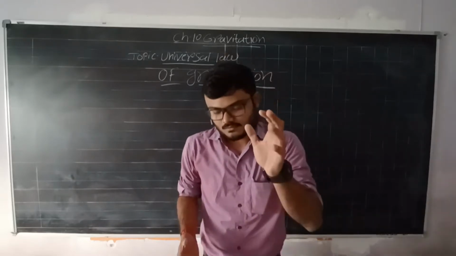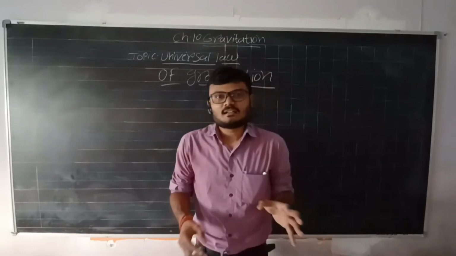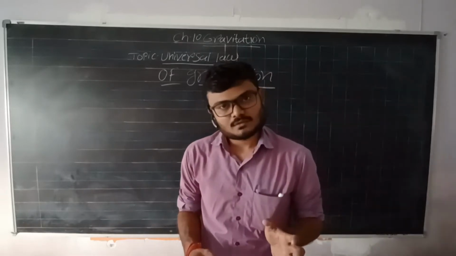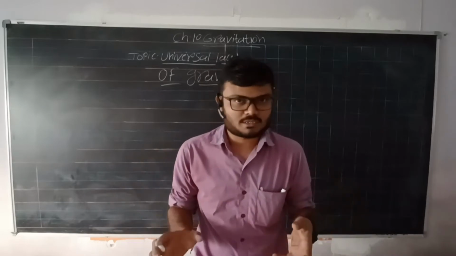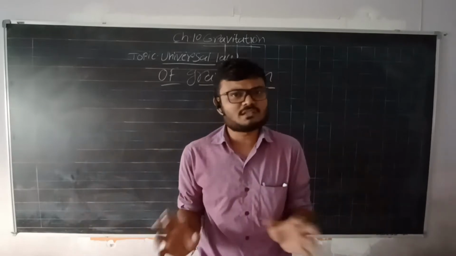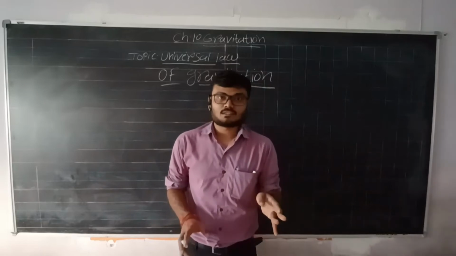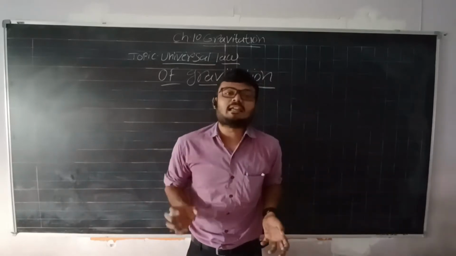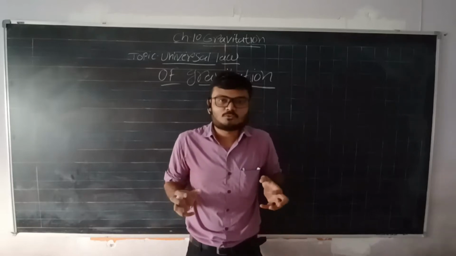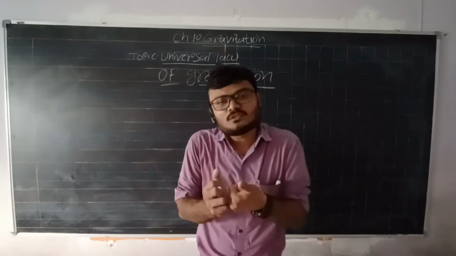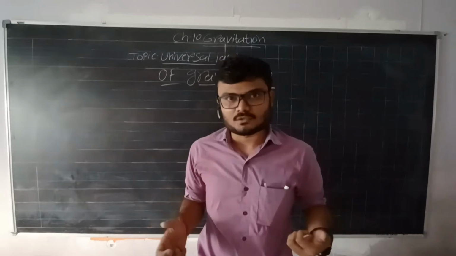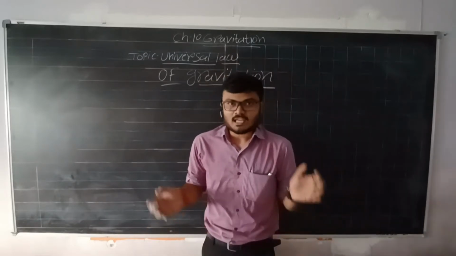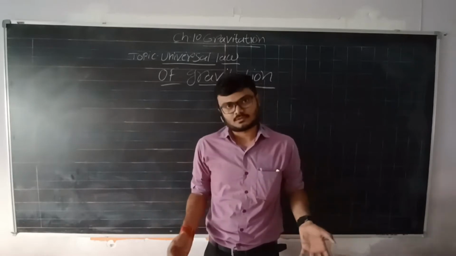Why? See, the thing is that we know that any two objects on earth exert force on each other, right? Gravitation force on each other लगाते हैं, ठीक है? So why are they not affected by each other? Why do they not get attracted towards each other or repelled by each other, right? Because we know that any two objects on earth exert force on each other, right?